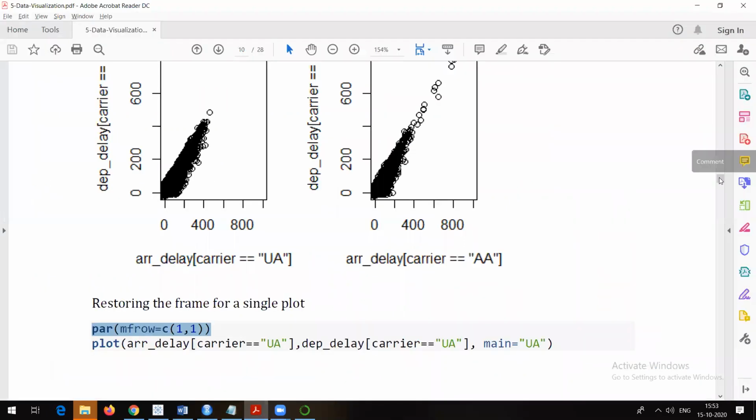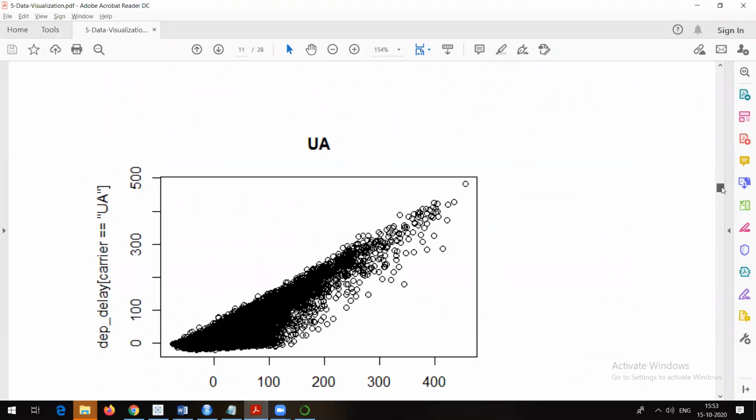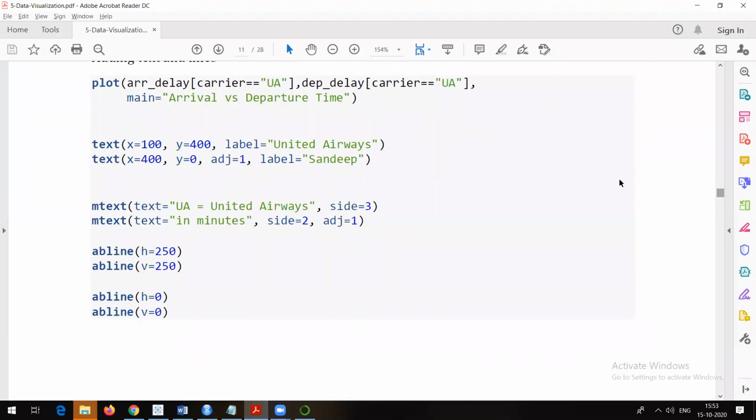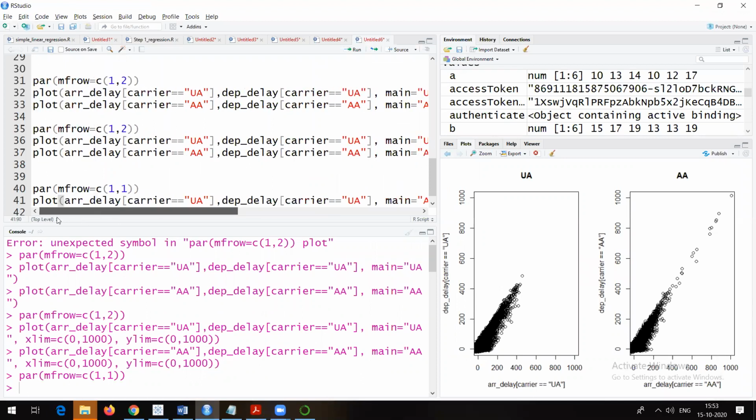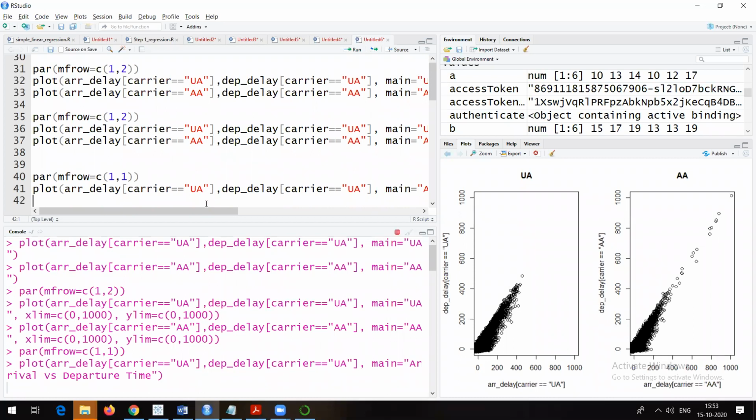Now I will show you how to get those names onto the graph. First of all, as usual, I am going to plot the required plot, which is a single plot, arrival and departure delay for UA. Now you will be able to see a single plot as output. So let it come.